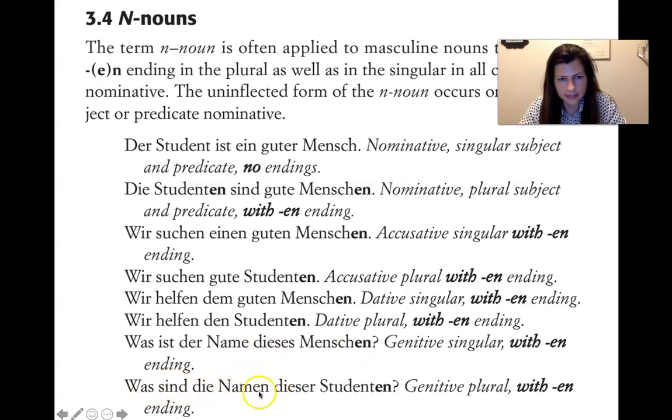Was sind die Namen dieser Studenten? So now it would be like der Studenten. We're in the genitive plural. And the reason this en is here is because it's plural, and so it's already plural. So it would have an en anyway.